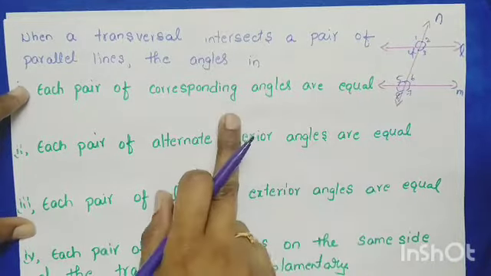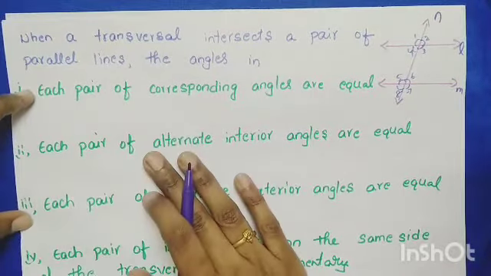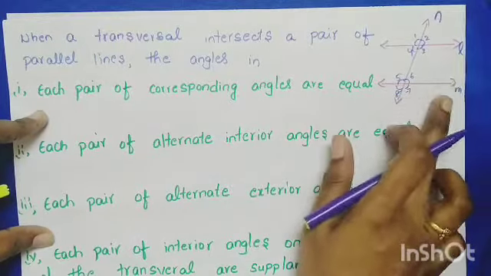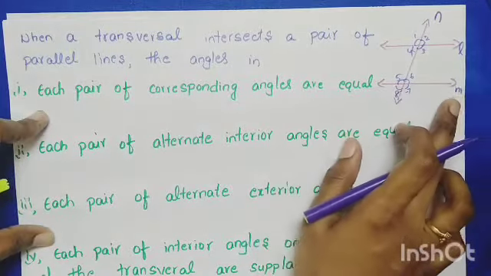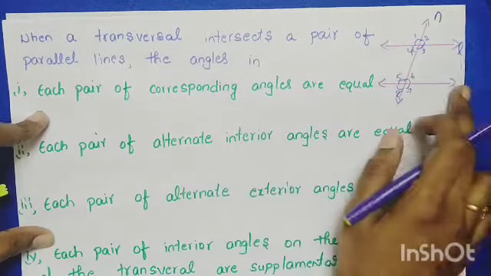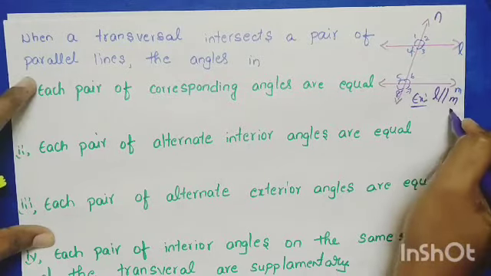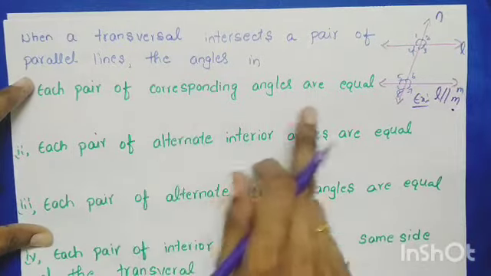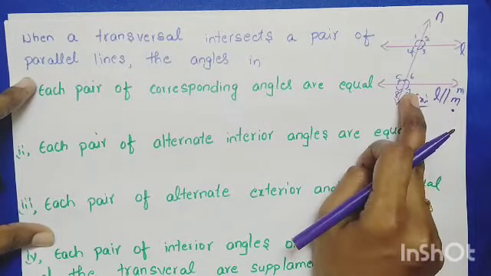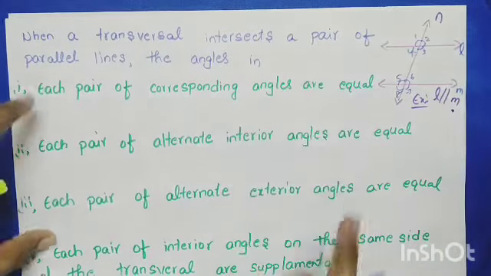Yesterday we learned corresponding angles, alternate interior, alternate exterior. All these things we have already learned. But if the lines intersected by the transversal are parallel, then only the corresponding angles are equal. If L is parallel to M, then corresponding angles are equal, no? So please tell me, what are corresponding angles here? Corresponding angles lie on the same side, and one is exterior and one is interior.